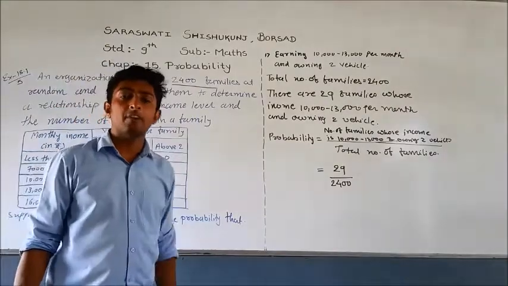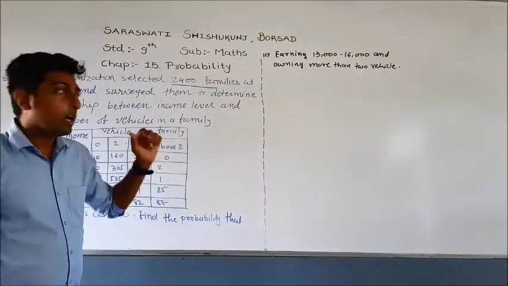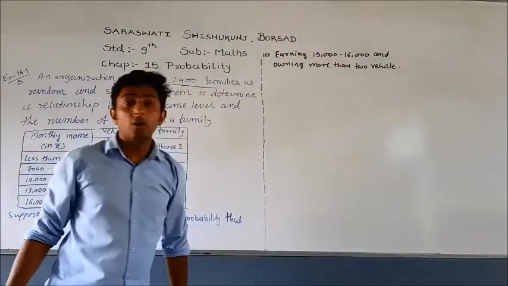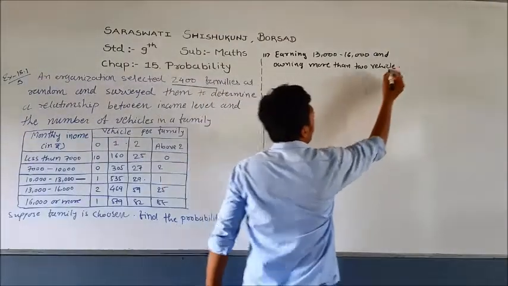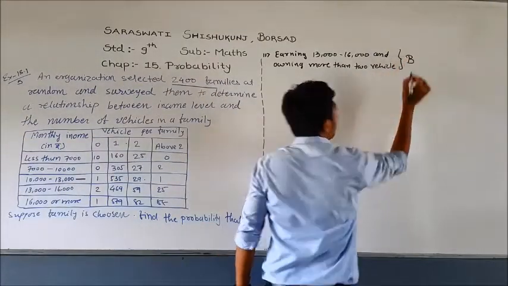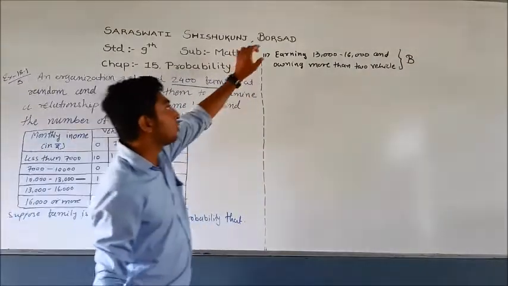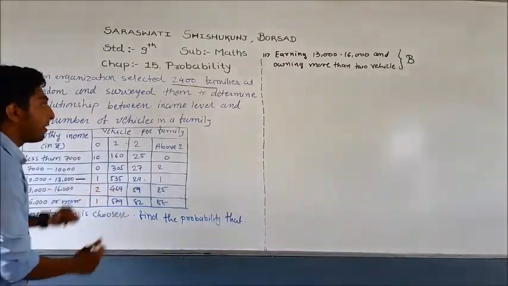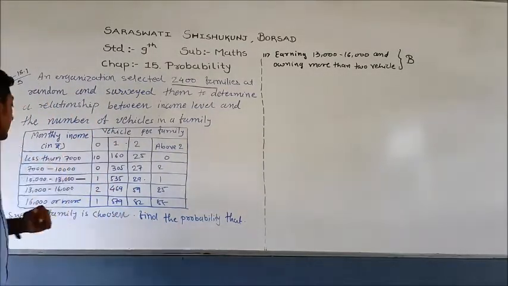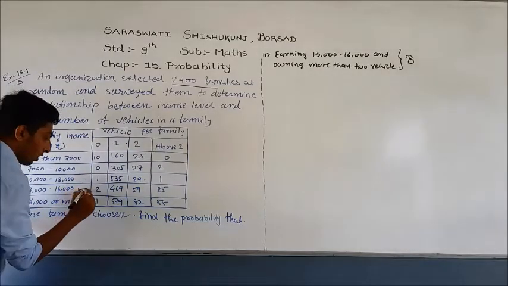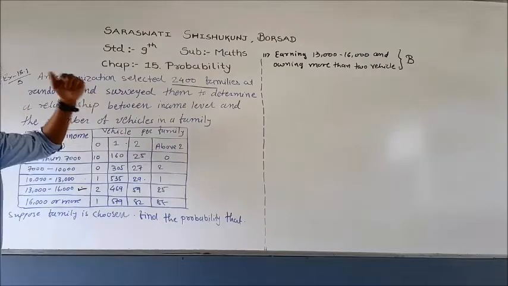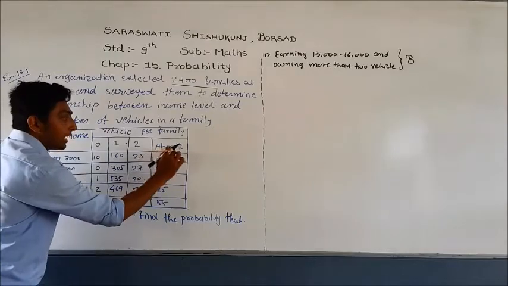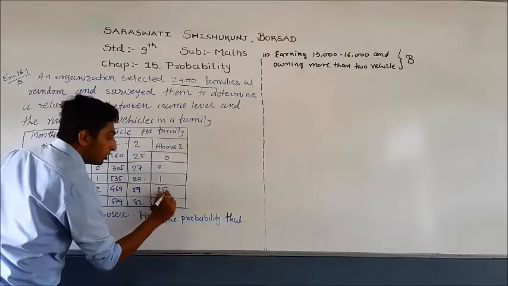Now let us see another sub question of this example. Our next sub question is earning 13,000 to 16,000 and owning more than 2 vehicles. So first of all, let us call this event B. You have to write event B equals earning 13,000 to 16,000 and owning more than 2 vehicles. Now come back to our table. See the column 13,000 to 16,000. So our 13,000 to 16,000 column is this one. And what is the other condition? The other condition is owning more than 2 vehicles. More than 2, that is the 'above 2' row. See, so this one.